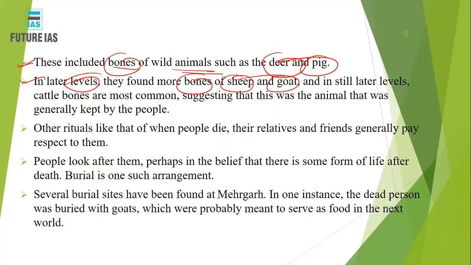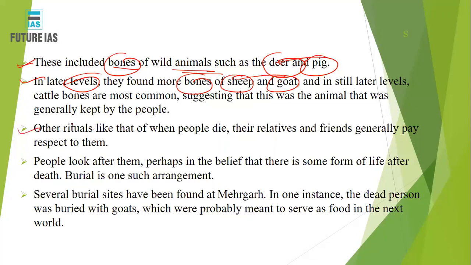And in the still later levels, cattle bones are also most common. That means the people also started domesticating or even killing them for their food. Okay, so this was the animal that was generally kept by the people. We can say that these were the animals that would have been kept by the people either for domestic purposes or for meat or for milk or for other purposes, right?